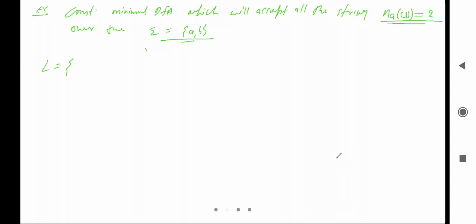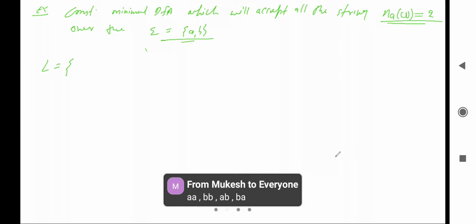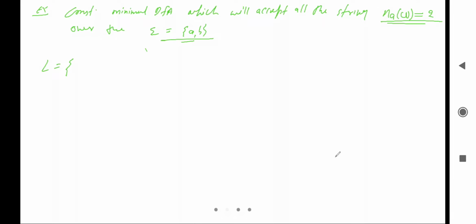That can be double A, double B. Yeah, double B is not possible in this language. Yeah, Anu, that may be right.